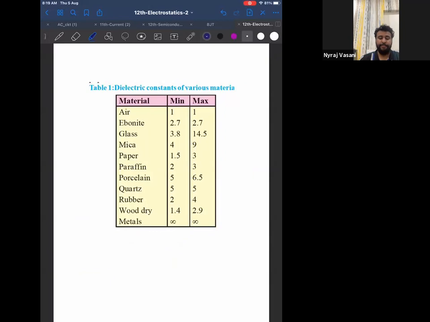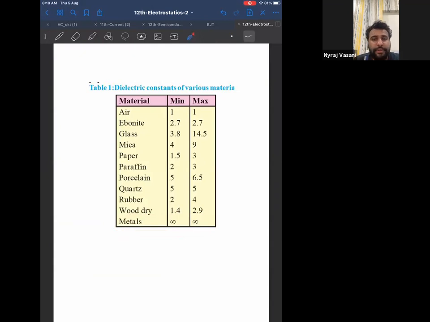Now look at the screen. Now we need to know what the dielectric constants are for various materials. You don't need to remember all, but this will come as an MCQ, especially in 12th standard. In 2018, what had come was: what is the dielectric constant for a metal?